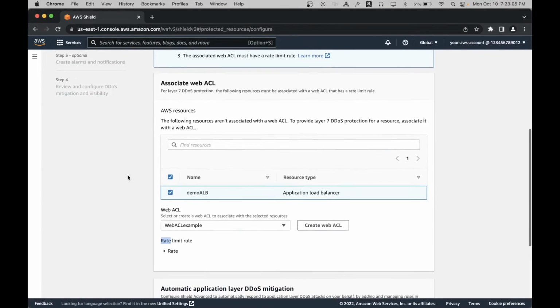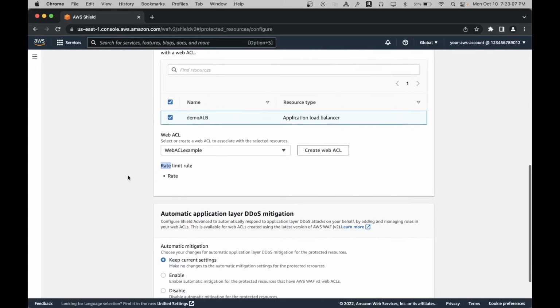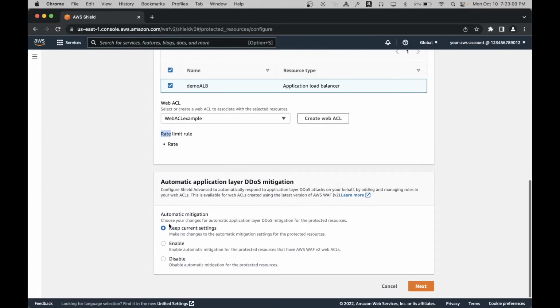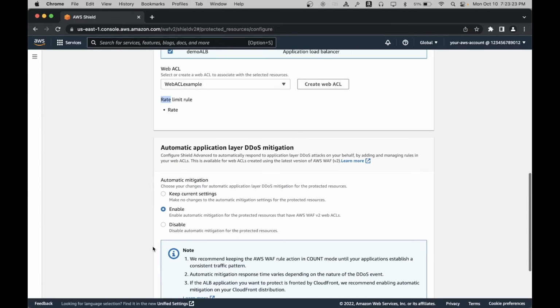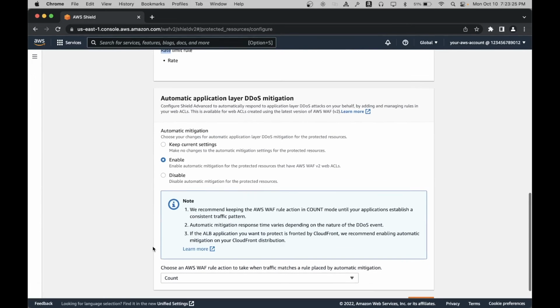The next section is where we can configure automatic application layer DDoS mitigation. Here we are presented with three options for automatic mitigations. First option is keep current settings. This option will preserve any previous settings for automatic application layer DDoS mitigation. The second option is enable. This option will enable automatic application layer DDoS mitigation.